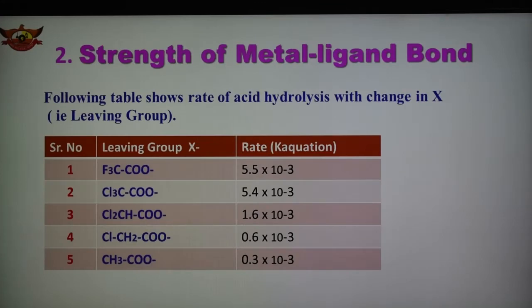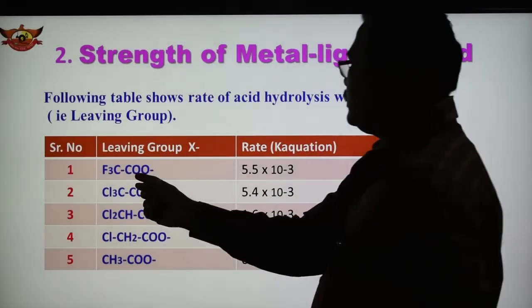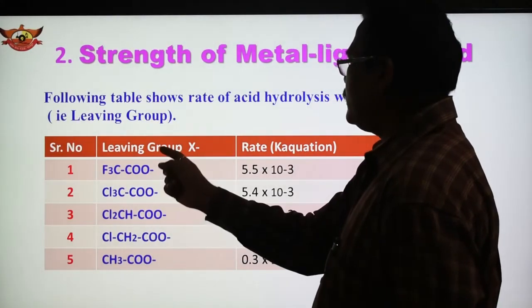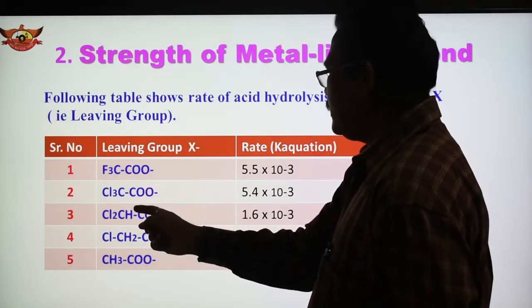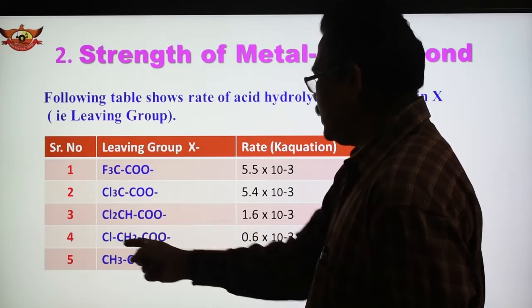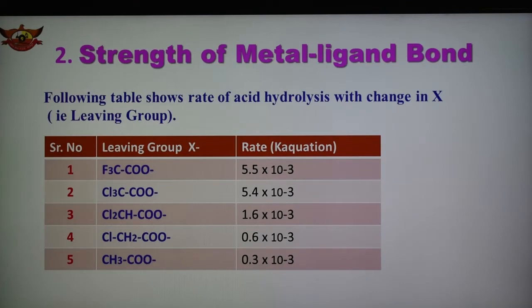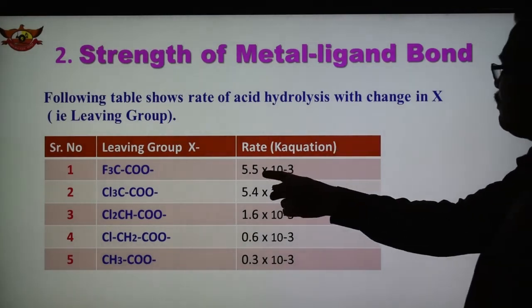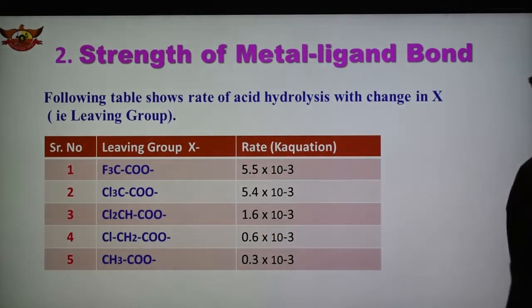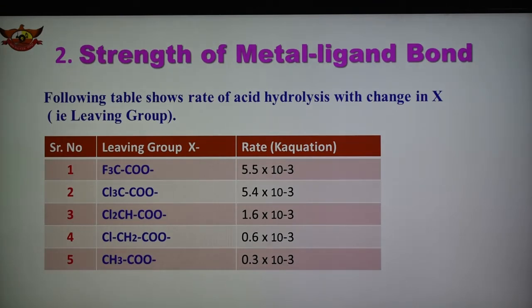Here is the second factor, the strength of the metal-ligand bond. This table shows the rate of acid hydrolysis with the change in leaving group X. Here this is F3CCOO, this is the leaving group, then Cl3, Cl2, Cl, and here CH3COO, and the rates are given here: 5.5, 5.4, 1.6, 0.6 and 0.3.